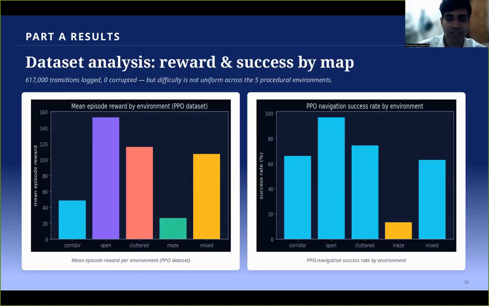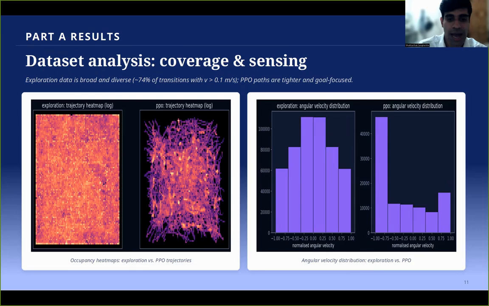Now, for part A, we have the dataset analysis. I logged 617,000 transitions with 0 corrupted samples, but difficulty was not uniform across the 5 environments. And then on coverage and sensing, the trajectory heat maps compare pure exploration against PPO rollouts.